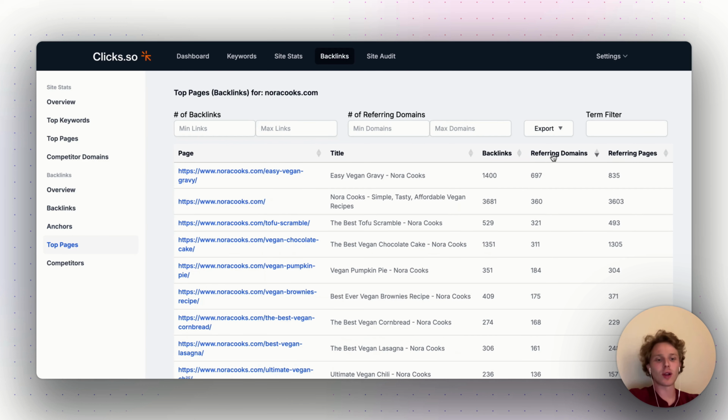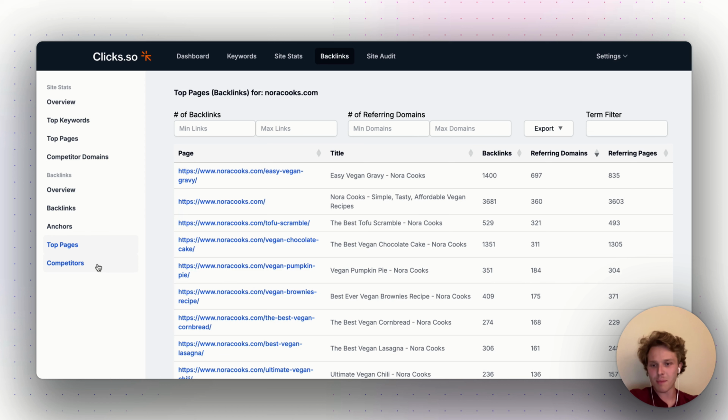I'd much rather take a look at referring domains instead of backlinks. That's more powerful since we can have multiple backlinks from one referring domain. So referring domains will give us a clear picture of how many websites are actually sending us backlinks, sending us those votes online. So yeah, we see Easy Vegan Gravy is the one that's doing best on this domain.